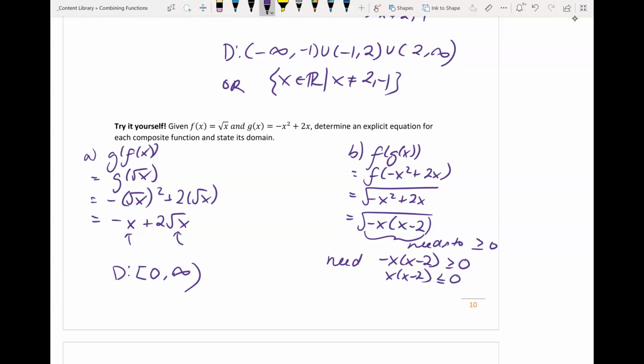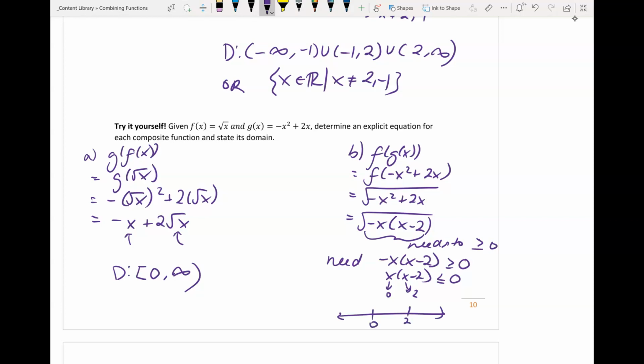And now we're going to have x times x minus 2 is smaller or equal to 0, because remember, when you divide by negatives on both sides of the inequality, you have to flip your inequality sign. Okay, so in order for this to happen, our critical points here are 0 or 2. So if I draw this on the number line, these are our critical points.